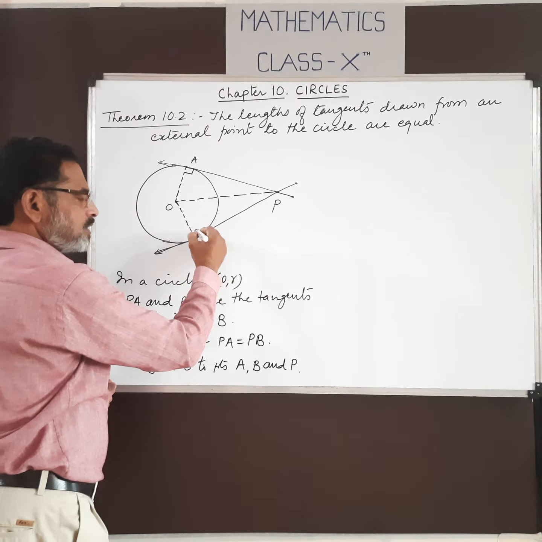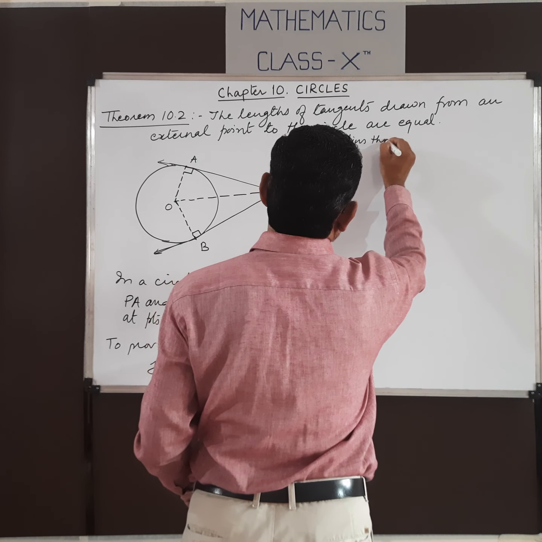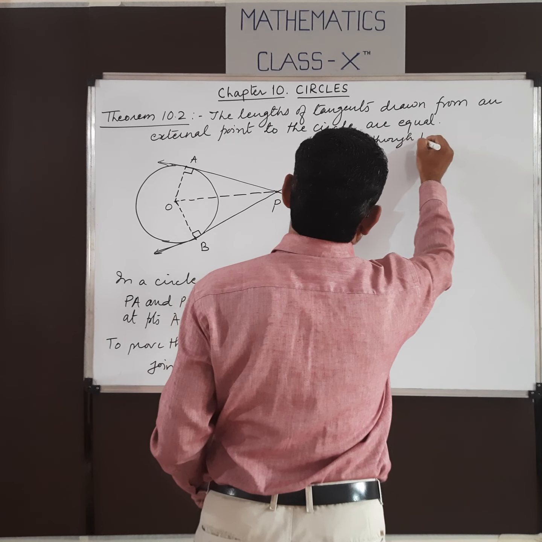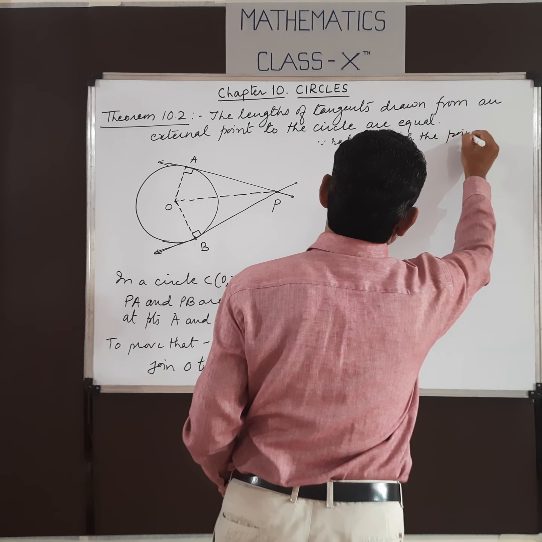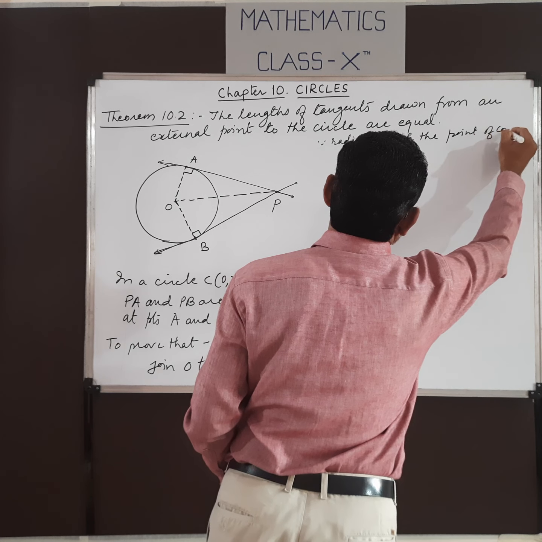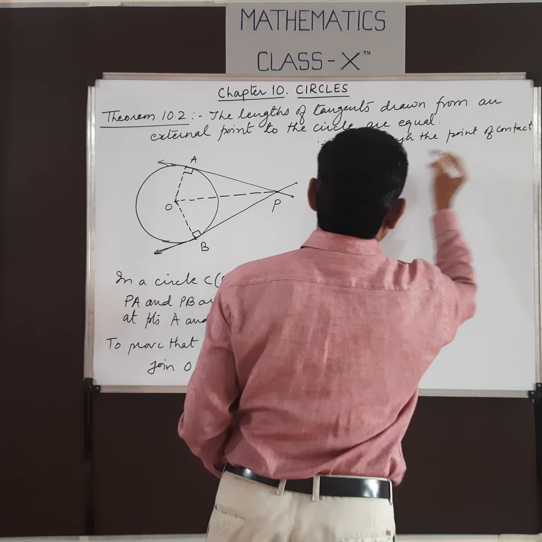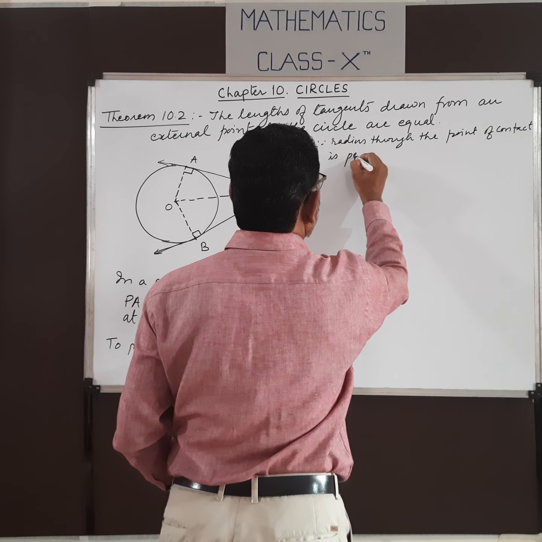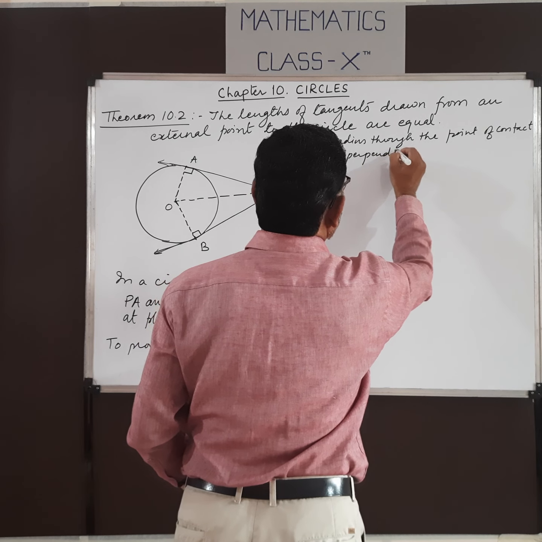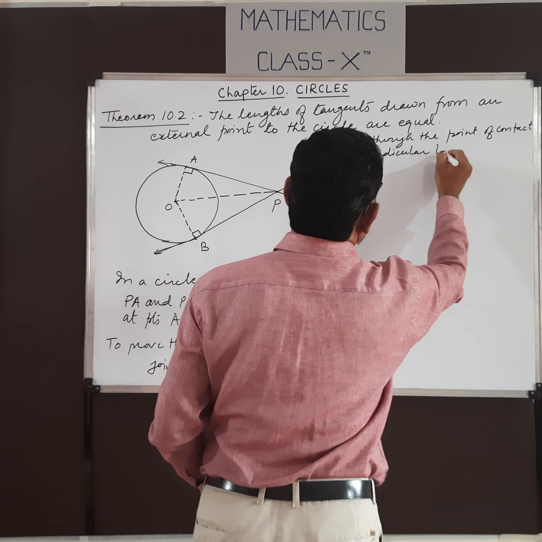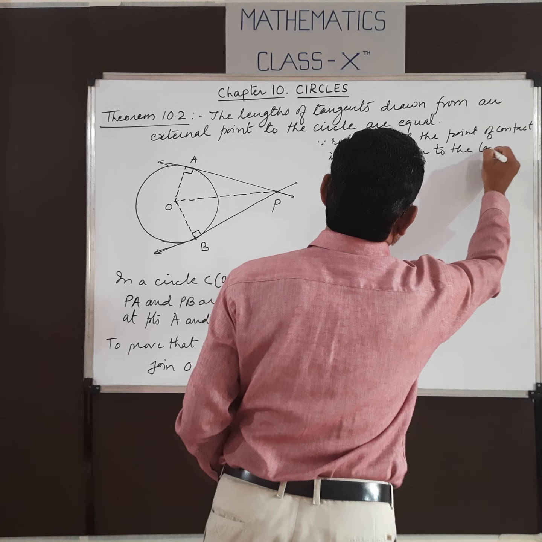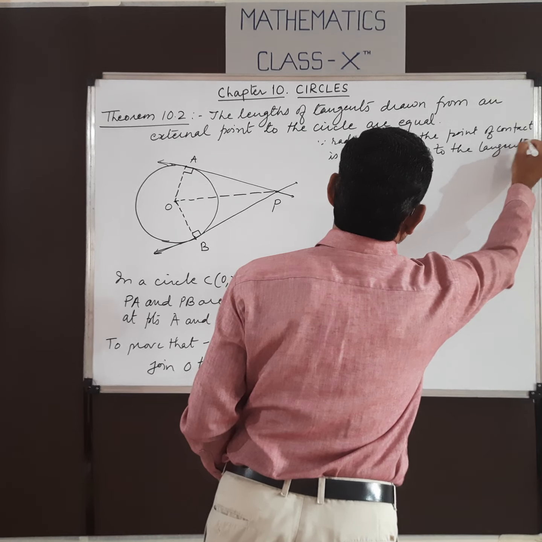Now we can also write here that the radius through the point of contact is perpendicular to the tangent.